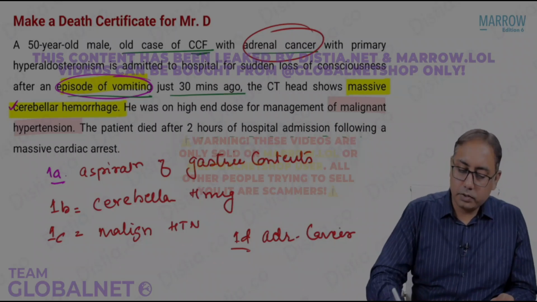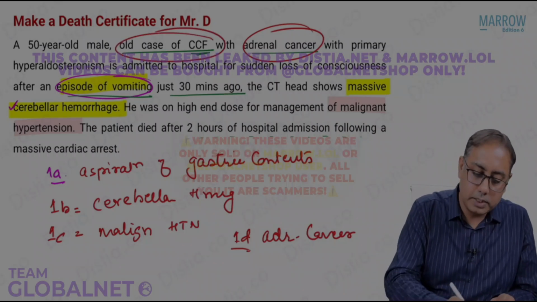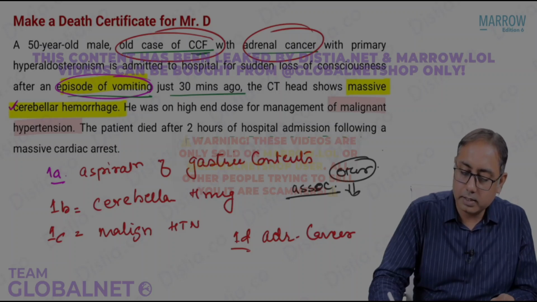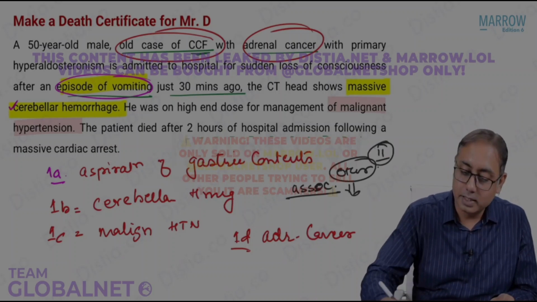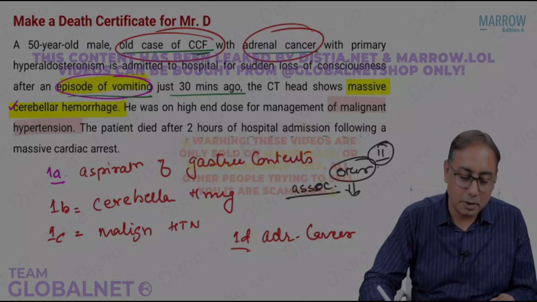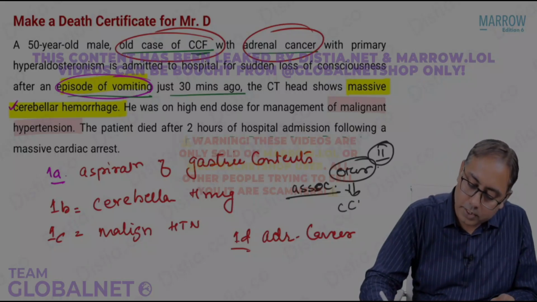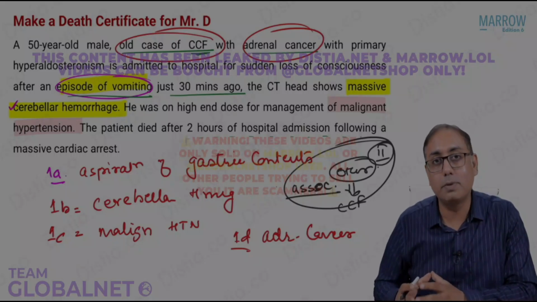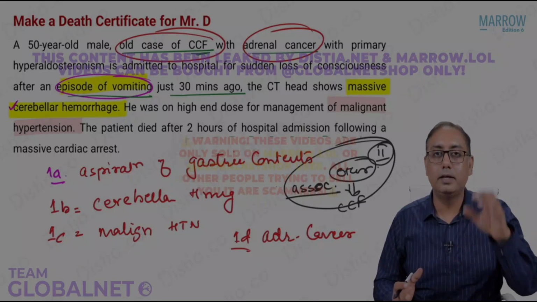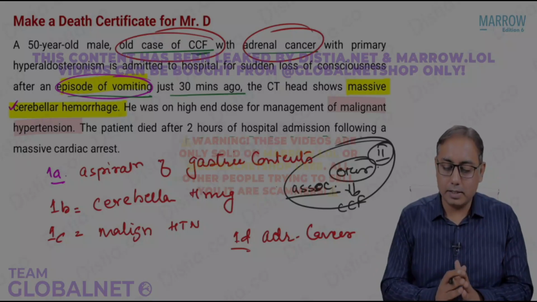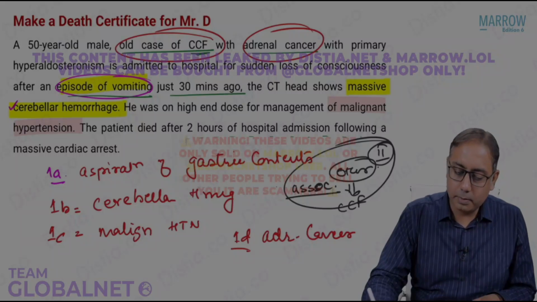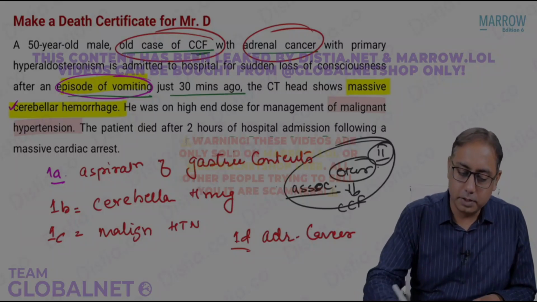Any other associated cause? Yes, we do see an old case of CCF. So the associated causes or the other causes could be, that is the part 2, right? That's what we had discussed. In part 2, we are going to write about the old case of congestive cardiac failure. Congestive cardiac failure was one of the contributing causes, but of course not directly leading to the death of the person. So that's how we write the death certificate for this person.